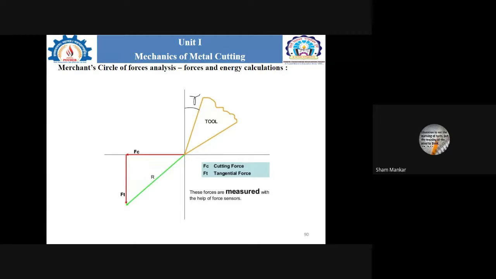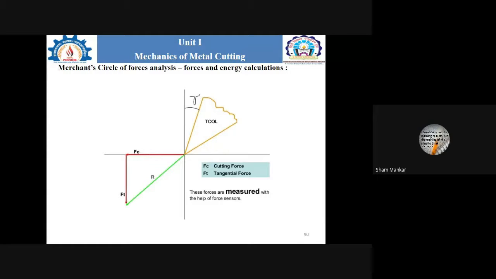Now in slide number 90, we are considering the position of the cutting tool with respect to the workpiece material, and the two forces, the cutting force and the tangential force, which are shown in this slide.